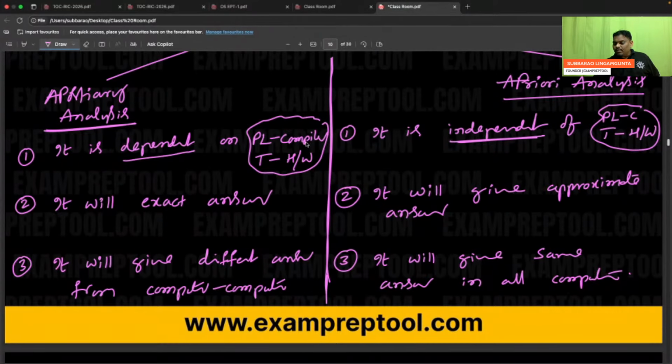If I ask the time complexity, instead of giving the time complexity, they are asking something else. What is the language of the compiler? What is the type of hardware? That is the reason it is postponing my question. It is asking something else.